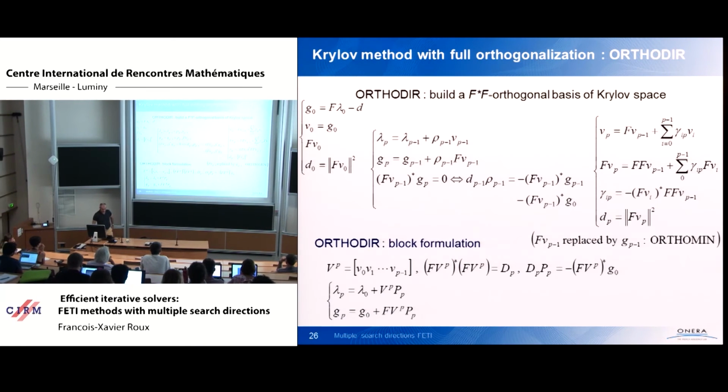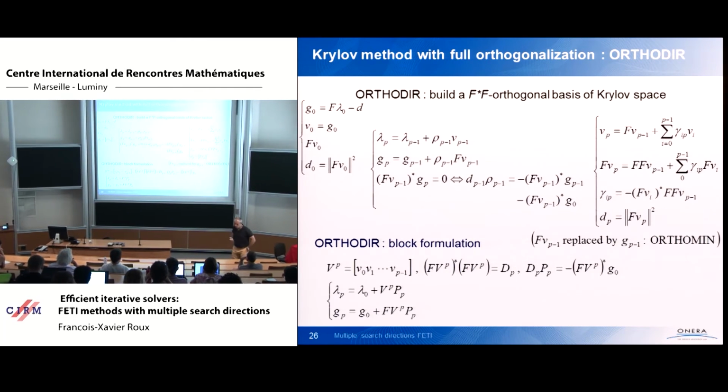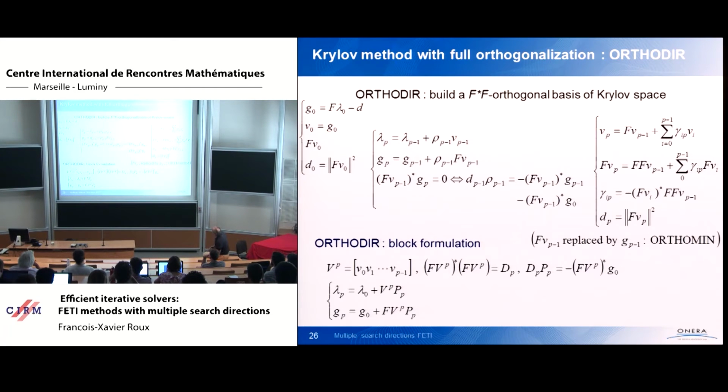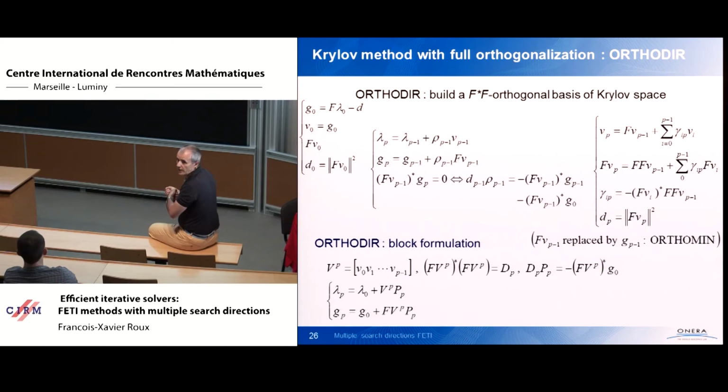Okay, but now let's go to the point with the multiple right-hand sides: how to accelerate their solution. The method we use for the iteration on the interface is Orthodir, or it could be Orthomin. The difference between Orthodir and Orthomin is very, very small. This method consists in building an F star F orthogonal basis of the Krylov space. At each iteration, you perform a matrix vector product, build a new search direction vector, F star F orthogonalize it against the previously computed vectors, and build the optimal solution using these vectors.